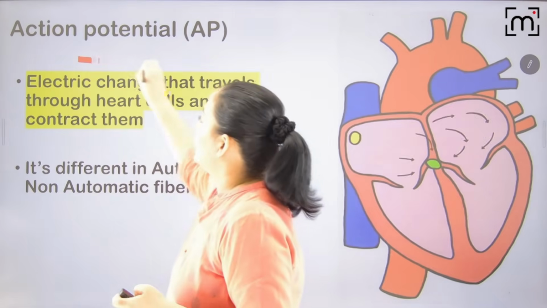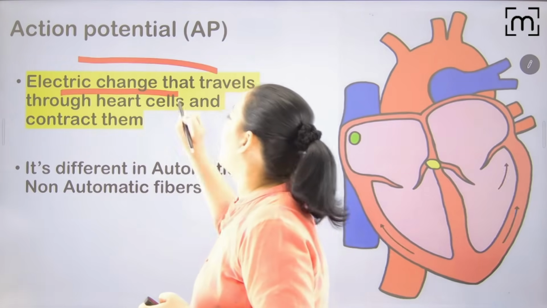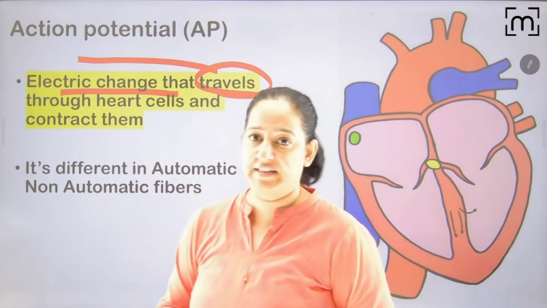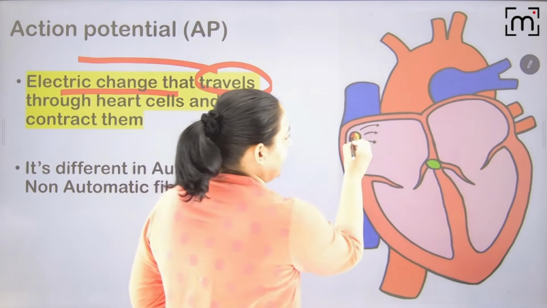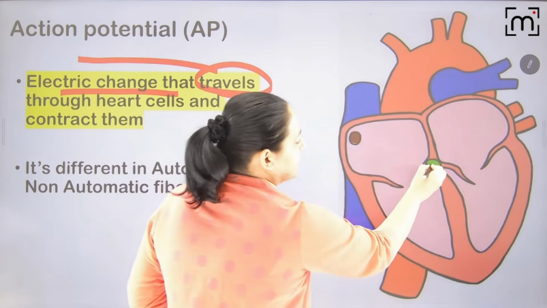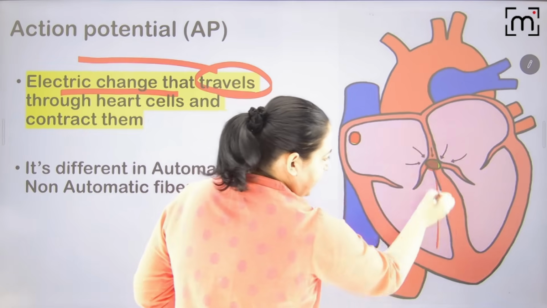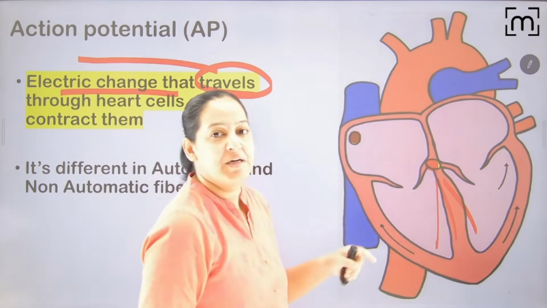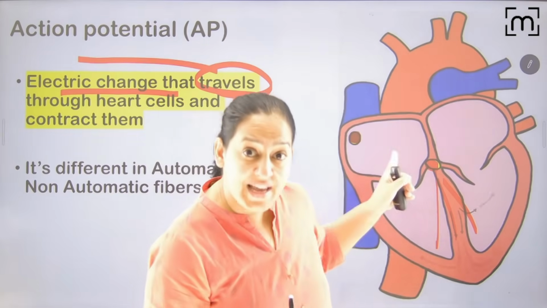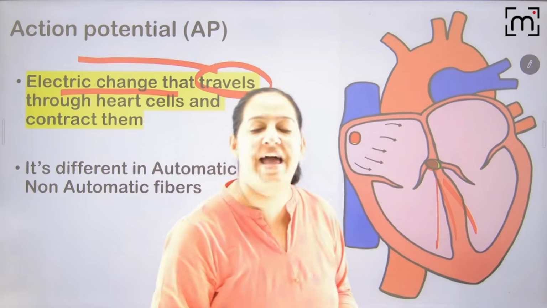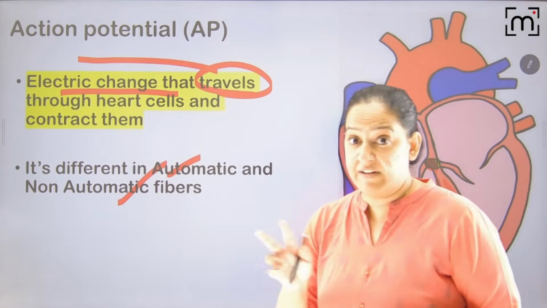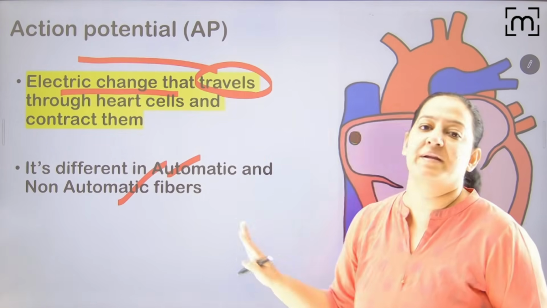So what is action potential? Action potential is the electric charge that is traveling through the heart and contracting it. So the electric charge is generated over here. See the arrows. Then it is going to the atria. Then it is going to the AV node. Then it is going to the bundle of His, and then it is going to the ventricle. So it is contracting them one by one, and this is how the cardiac cycle runs. So this electric current is known as action potential, and this action potential is different for automatic and non-automatic fiber. I will teach you the graph of both. It's very important to understand the graph.